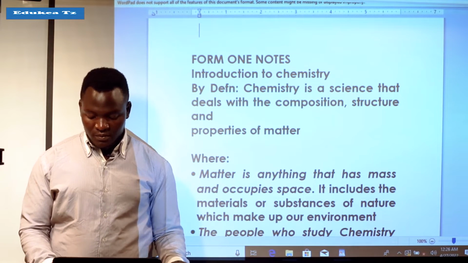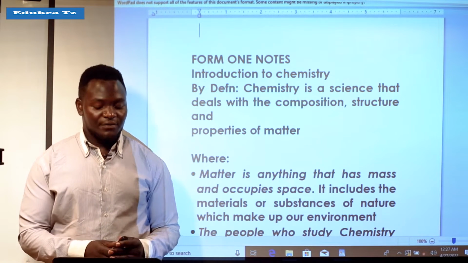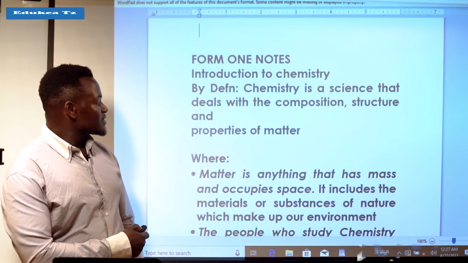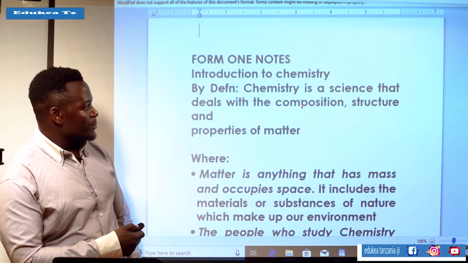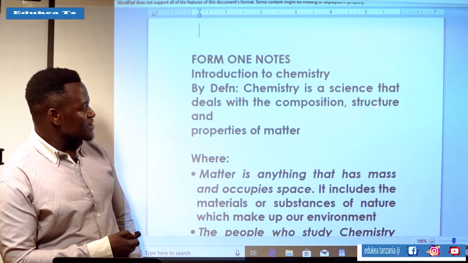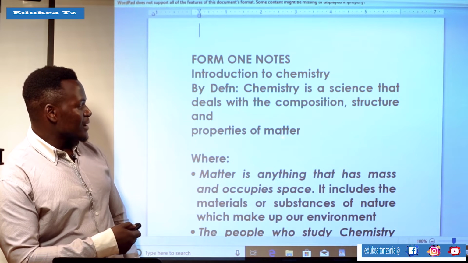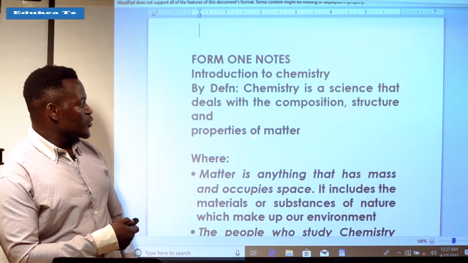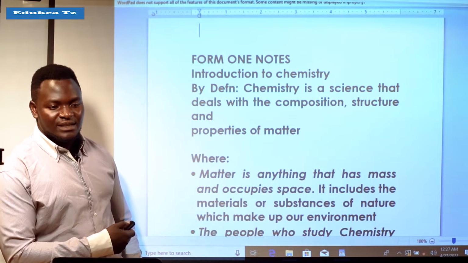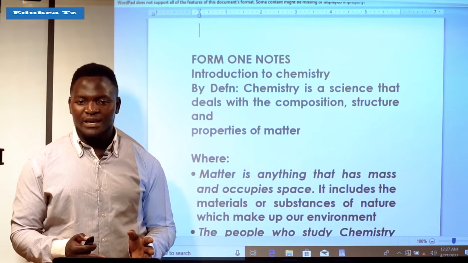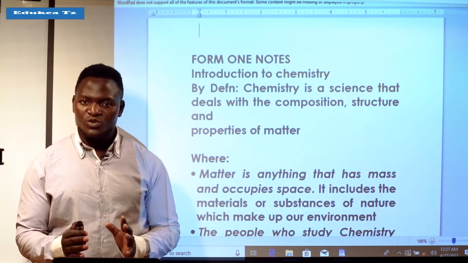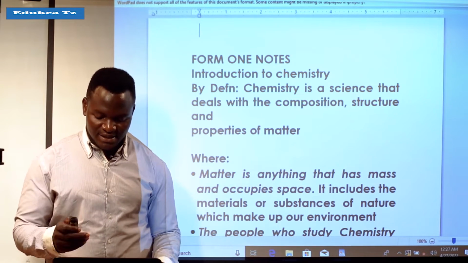Now, we have various themes which are very important in chemistry. The first one is composition, another is structure and properties of matter. Now we start to look at what matter is. When we say that chemistry deals with the composition and decomposition of matter, and we are looking at the structure and the properties of matter. Now, what is this matter?